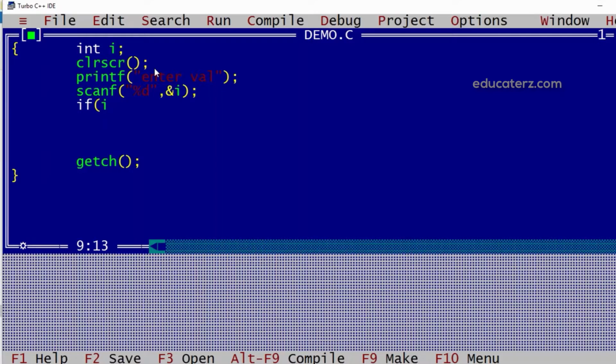So we will check if I is greater than 100, then directly we want to jump to another statement, goto ABC. Here ABC is a label which we will provide in our application itself, so that as soon as the condition matches, it will directly jump to the ABC label.